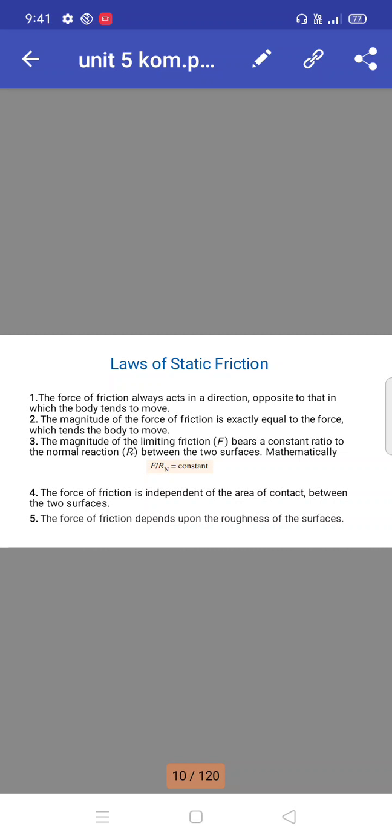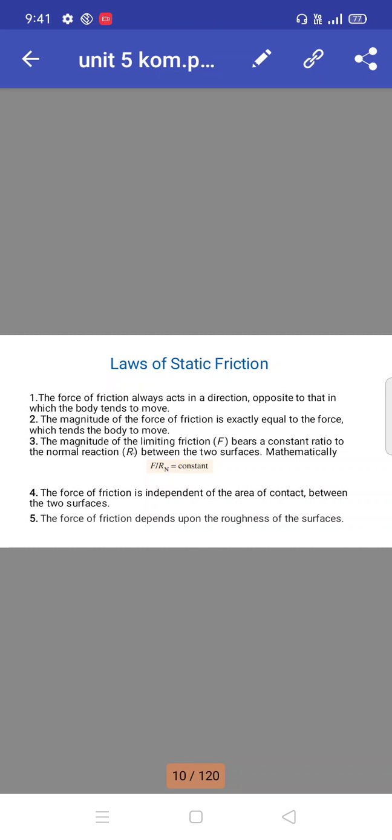The magnitude of the force of friction is exactly equal to the force which tends to make the body move. The magnitude of the limiting friction F bears a constant ratio to the normal reaction between the two surfaces. So we can write mathematically F by Rn is equal to constant.